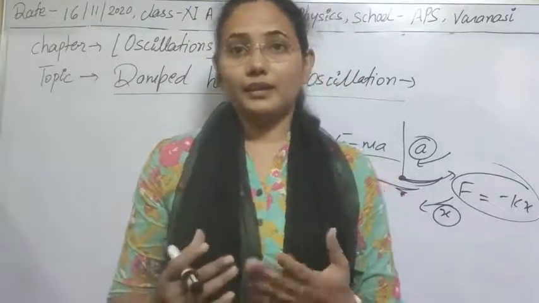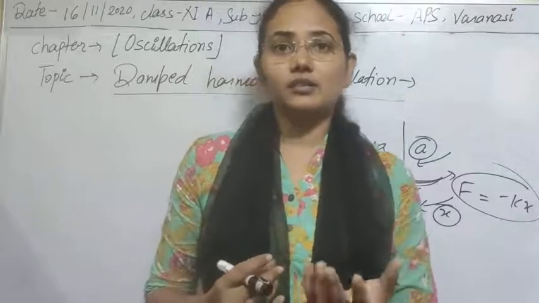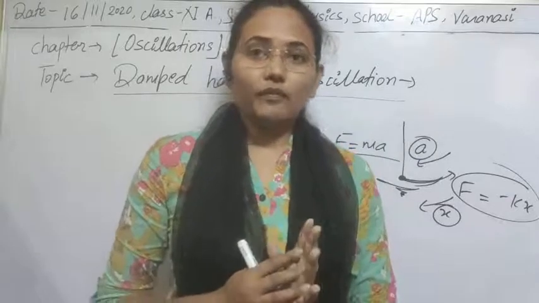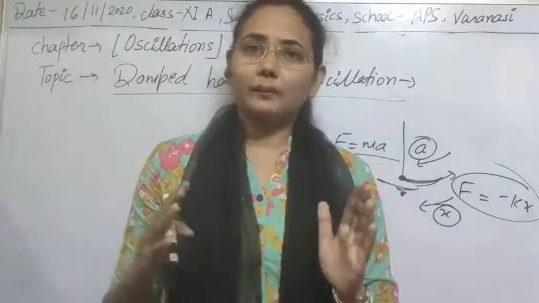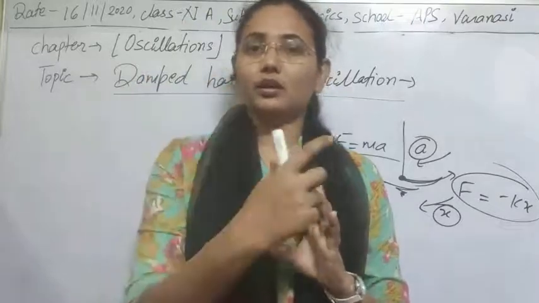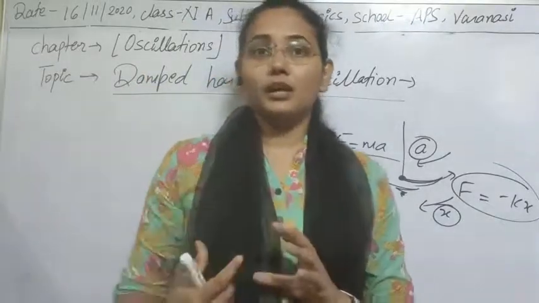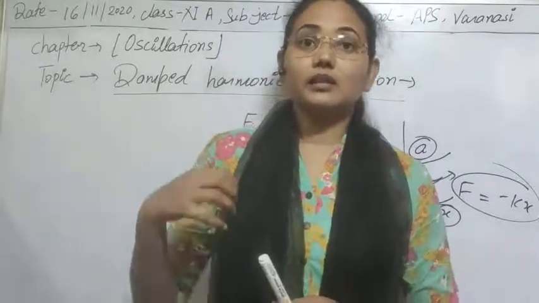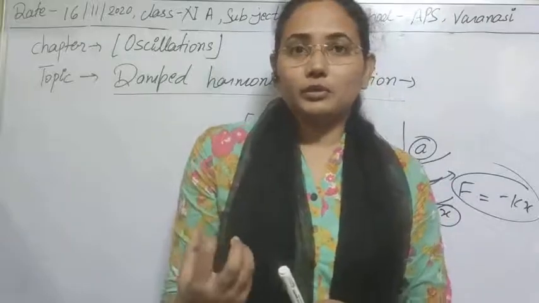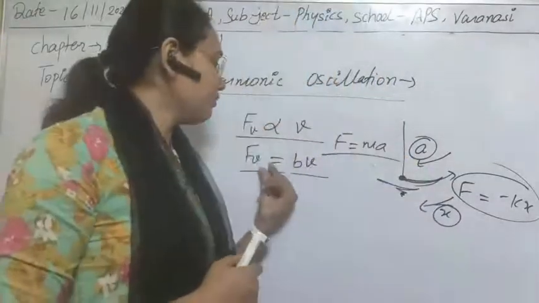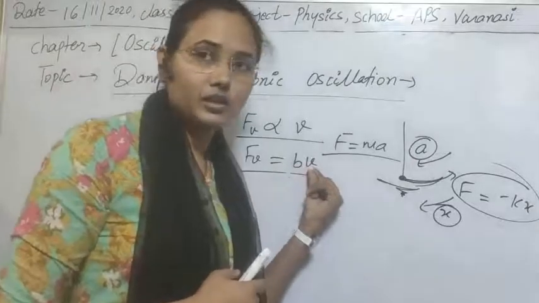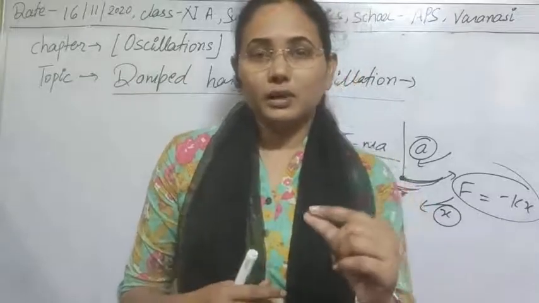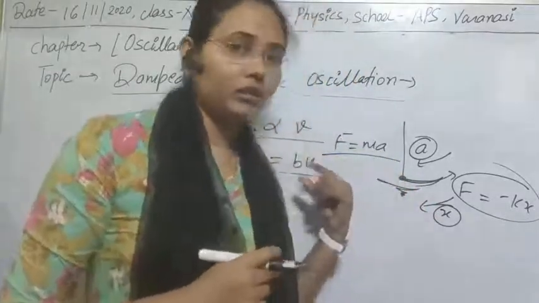And with the help of the kinetic theory of gases, you can see that there will be a greater increase in kinetic temperature, and due to that the molecules of the surrounding medium will also be agitated, and to bring them to a stable condition they will offer more dissipating force. That's why the dissipating force is directly proportional to the velocity: the greater the velocity, the greater the dissipating force on the particle that is executing simple harmonic oscillation.